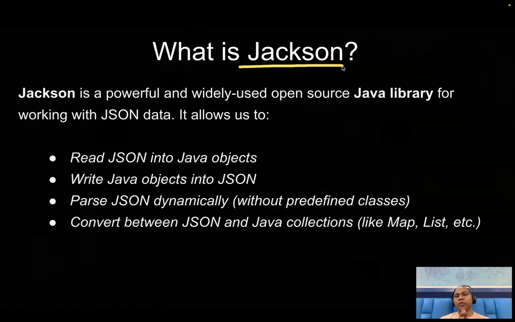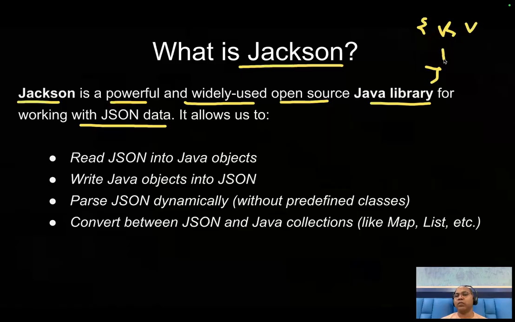Jackson is the most widely used Java library for JSON operations. Jackson is a powerful and widely used open source Java library that works with JSON data. Whatever JSON data we have, you have a key and a value. Now this library helps us in a very simplified way to read any JSON file into a Java object.